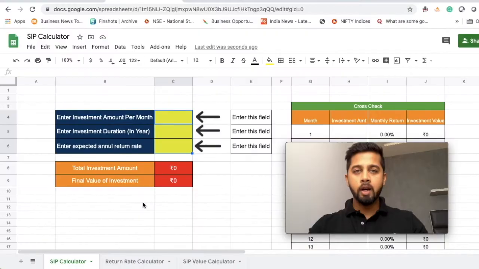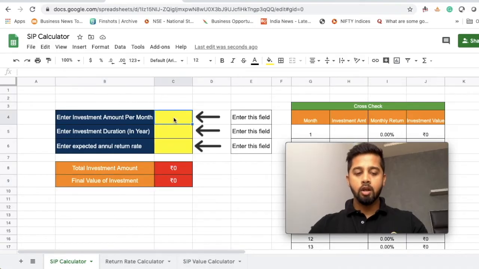So let's get started. In the first part of this video, we will learn how to create a calculator to calculate the final value of investment. So in this, you need to enter 3 fields. The first field is your investment amount per month, that is your SIP amount. And then the second field is your investment duration, so for how long you want to invest. And then your expected annual return rate.